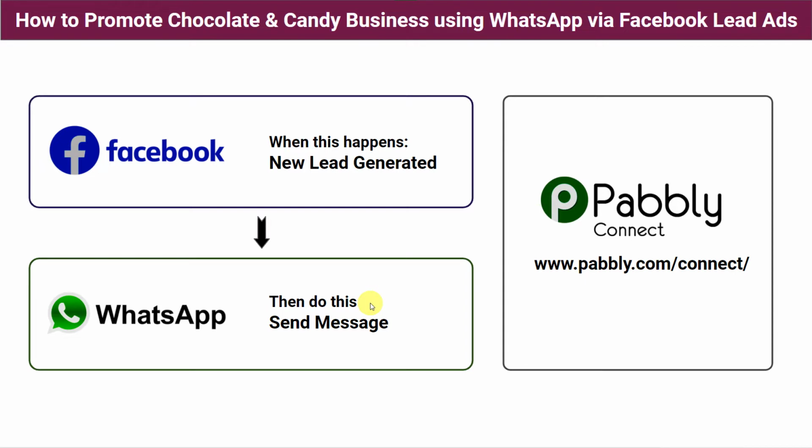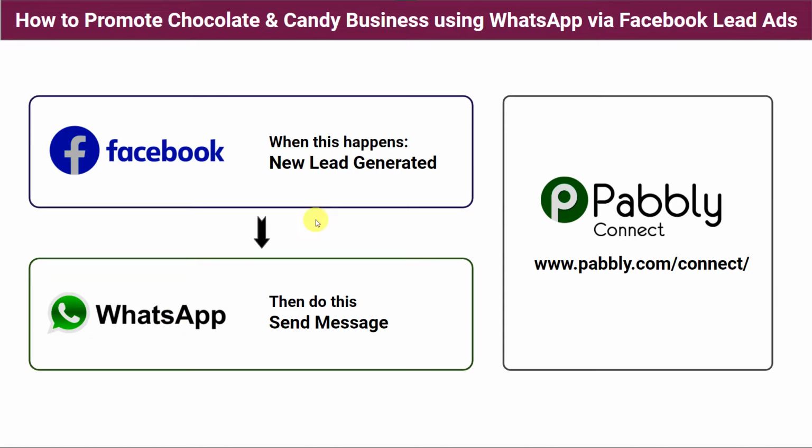The second option is you can create an automation so that whenever a Facebook lead ad form is filled, automatically your chocolate and candy business brochure will be sent on the WhatsApp number of the customer. But here there is a problem that there is no direct connection between Facebook lead ads and WhatsApp. So how to do this?